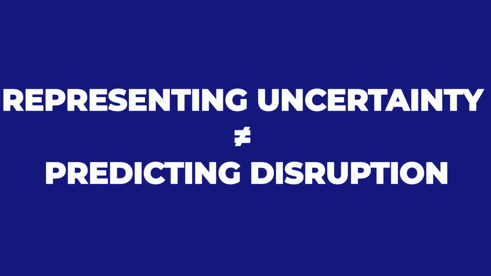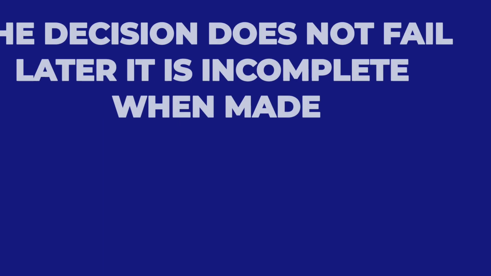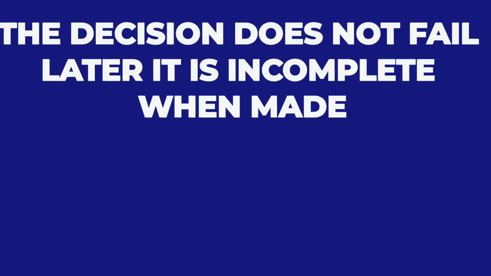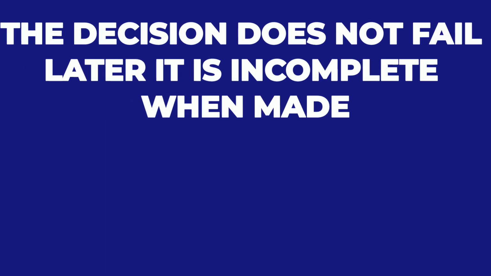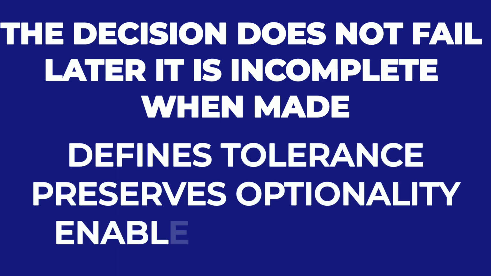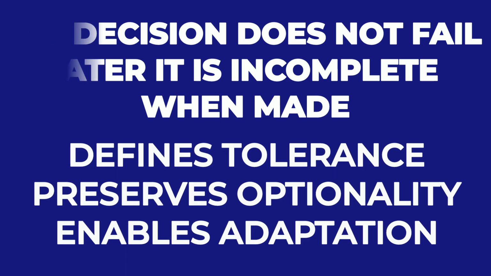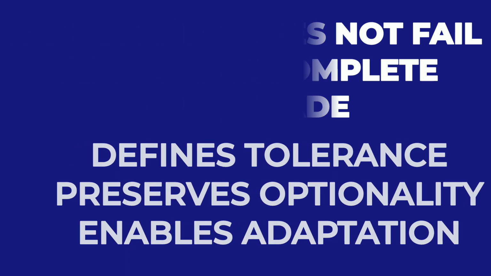Representing uncertainty does not mean predicting disruption. It means allowing the decision to acknowledge a range of possible outcomes. A decision that represents uncertainty encodes tolerance. It defines acceptable deviation. It preserves optionality before commitments are locked. A decision that does not represent uncertainty forces precision where none exists.